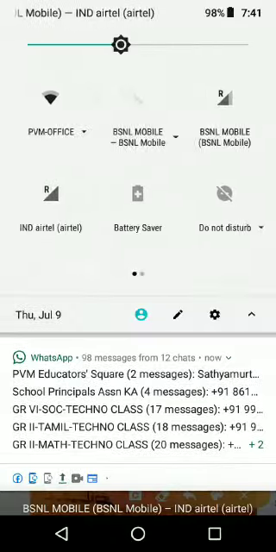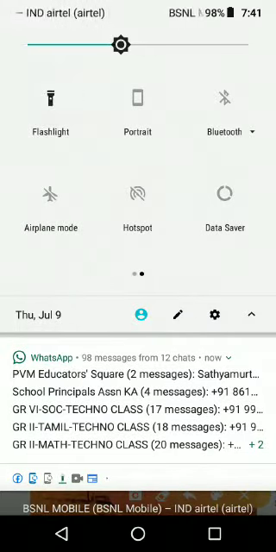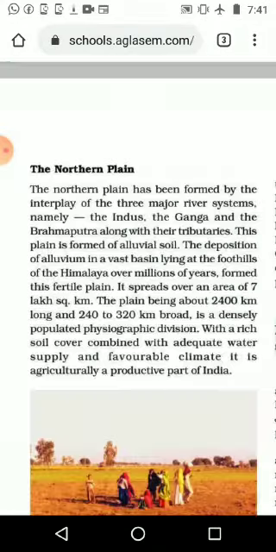So area wise, the total length of the plain is 2,400 kilometers, and the width varies from east to west, from 240 kilometers to 320 kilometers. So the total area comes to near about 4 lakh square kilometers.